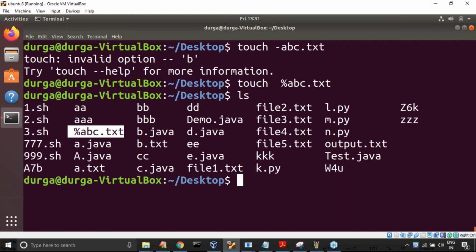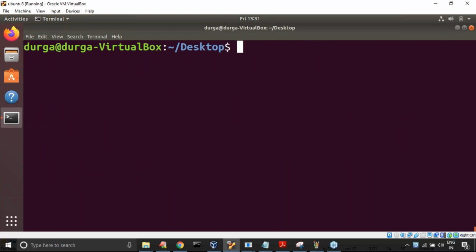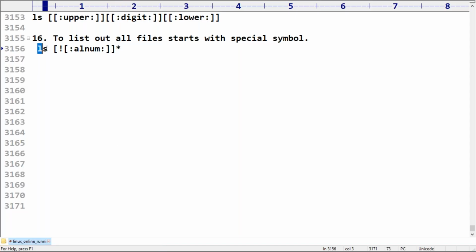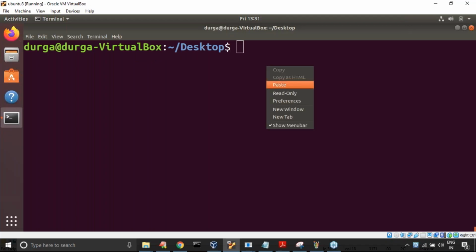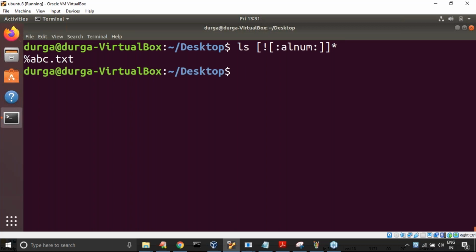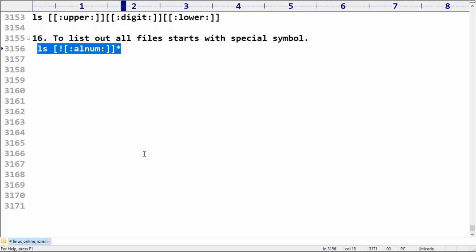Now what I want to do here is cross-check whether this is going to be recognized or not. Are you getting it? Starts with the special symbol. It's working, don't worry. But anyway, file names usually should not start with special symbols, especially in Linux, because special symbols have a meaning, right? That's why. Don't worry.